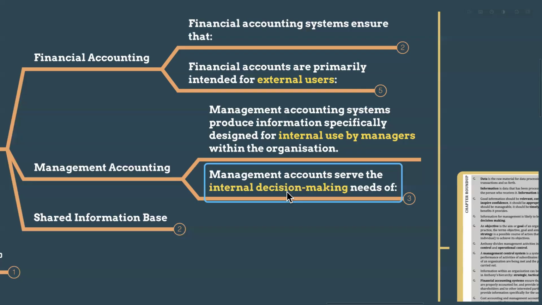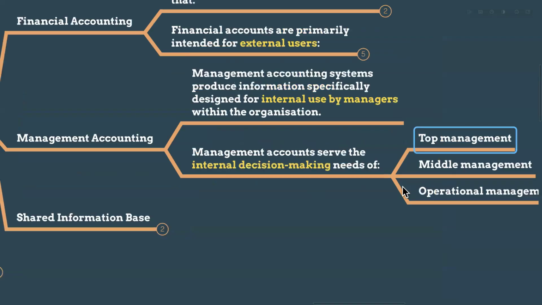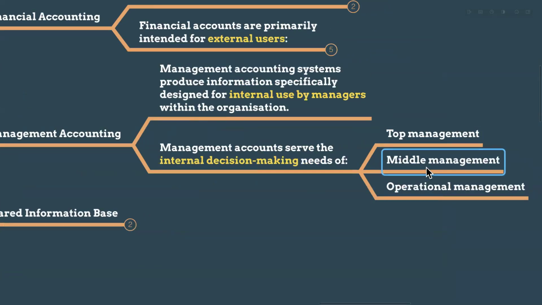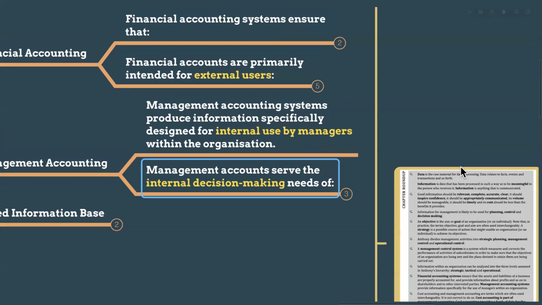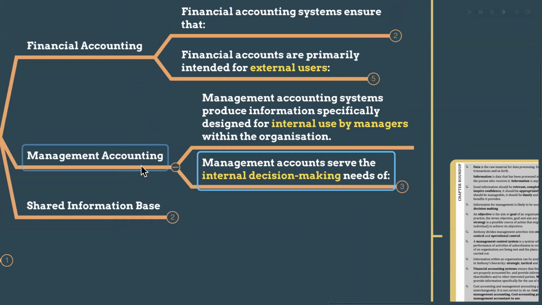Internal decision making needs means, within the organization, what are the needs for decisions. From the top level management, the middle management, and the lower level, that is operational management, they need to take some decisions. So they need some information, especially management accounting cost information, right? So management accounts serve internal decision making from the top level, middle level, and the operational level.